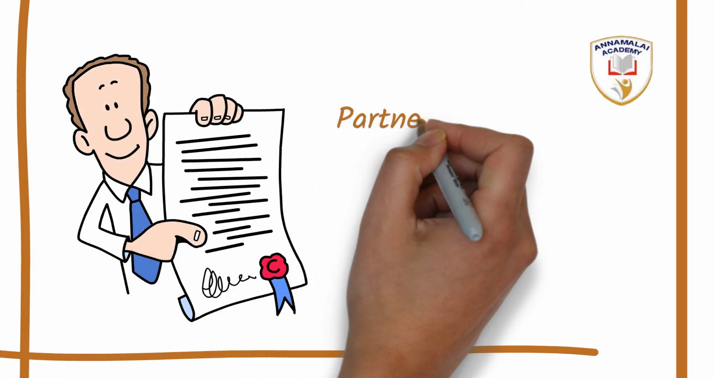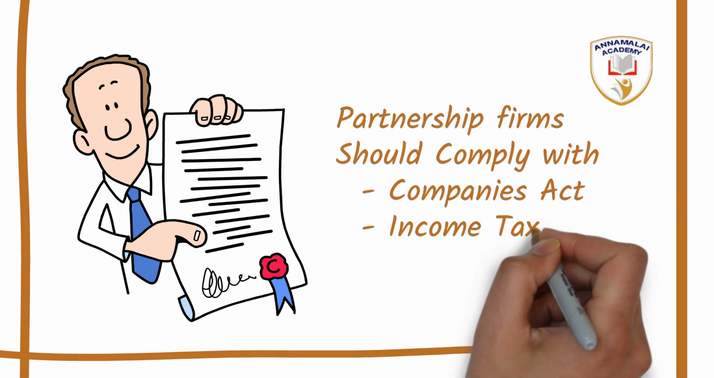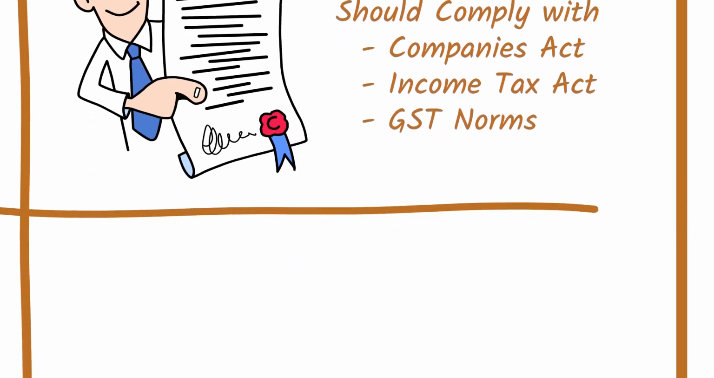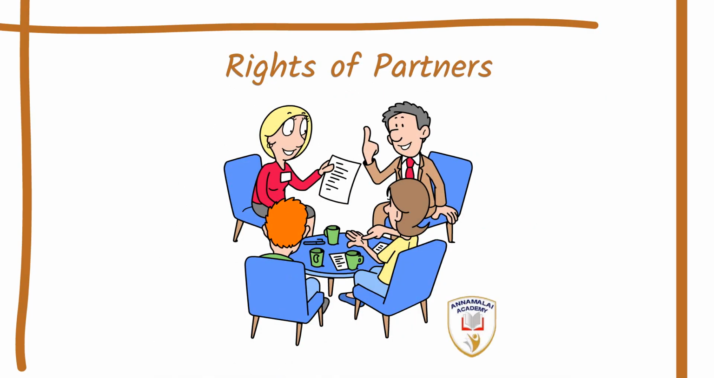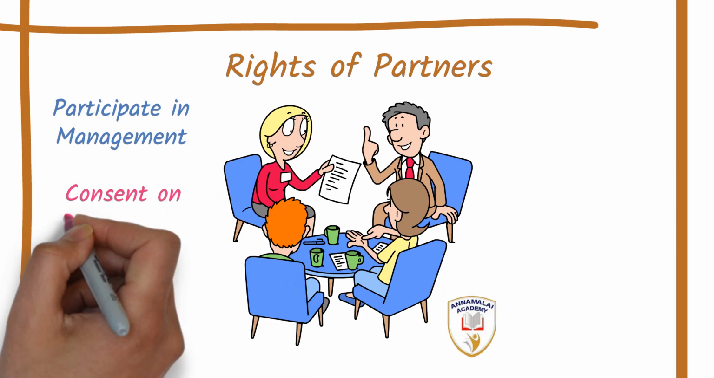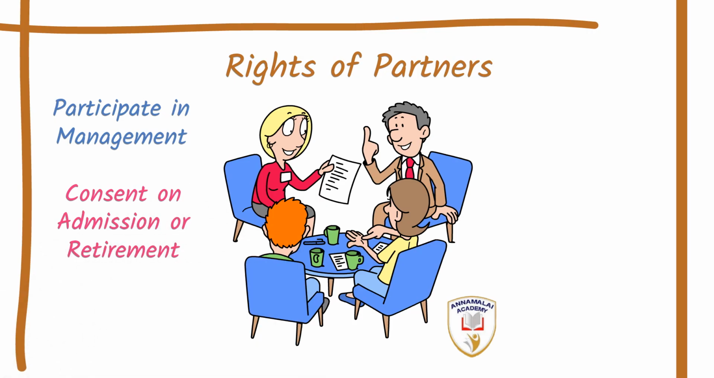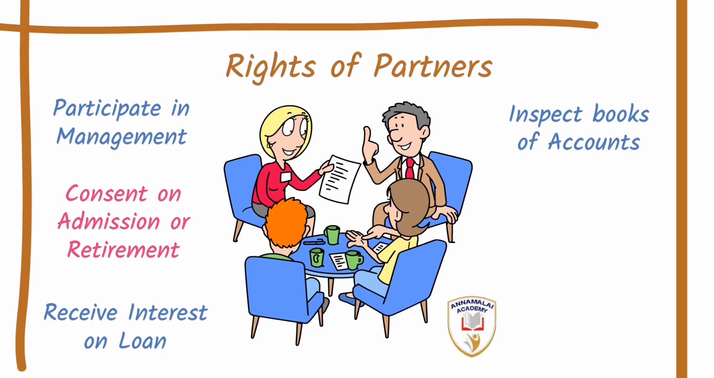Partnership firms, along with the Partnership Act, should also comply with the Companies Act, Income Tax Act, and the GST norms. The rights of partners are laid out in the Partnership Act. Every partner is given an equal opportunity to take part in the management, and they can give their consent about admitting a new partner or when an existing partner retires from the business. If a partner extends some financial support, that is a loan to the firm, they are entitled to receive interest on the loan, and partners are entitled to inspect the books of accounts.